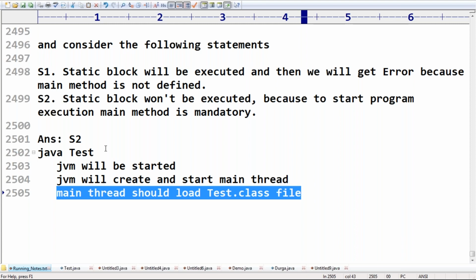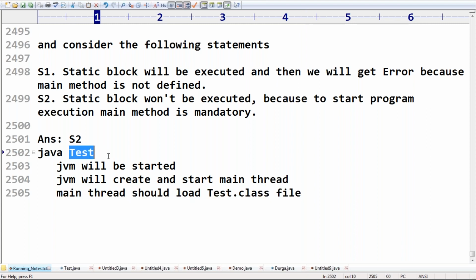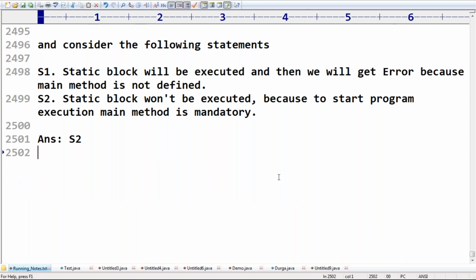If the .class file doesn't contain the main method, sorry man, we are not in the position to execute it, and the JVM has that knowledge. Getting, Nagateja? If I can't execute it, then why do I have to load it?